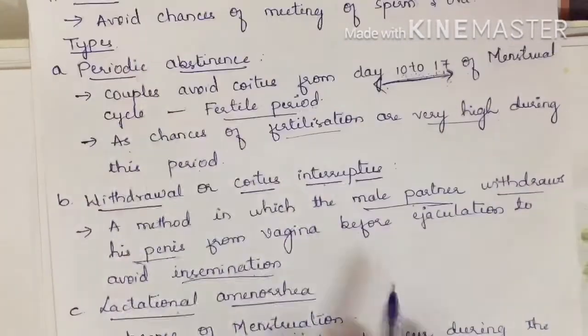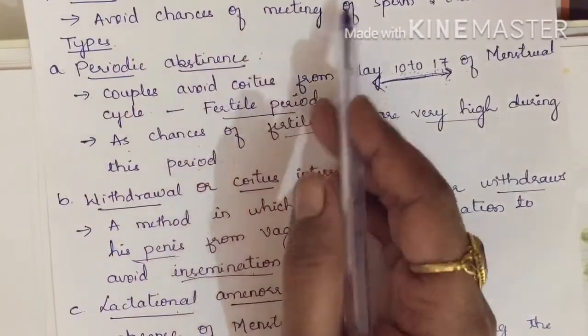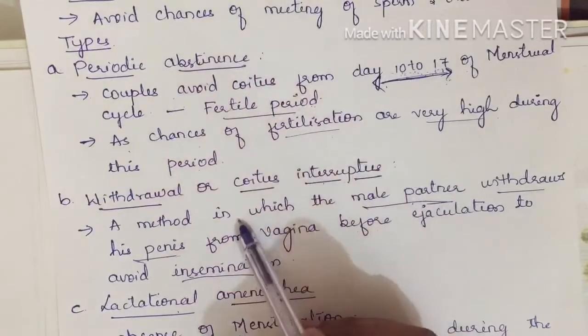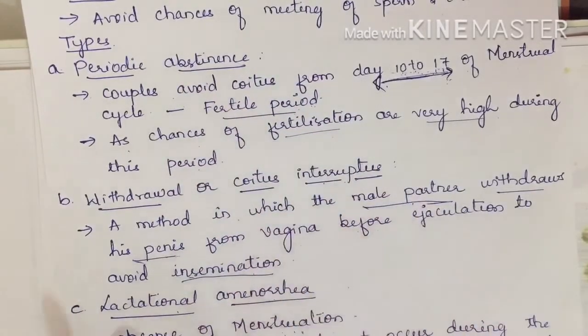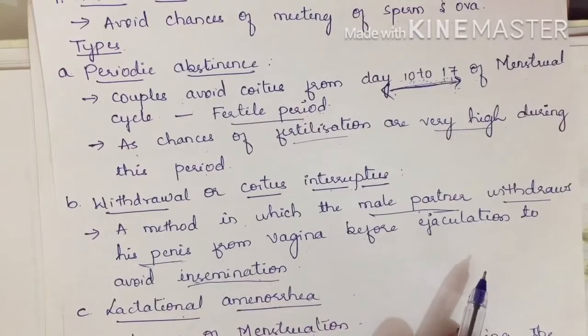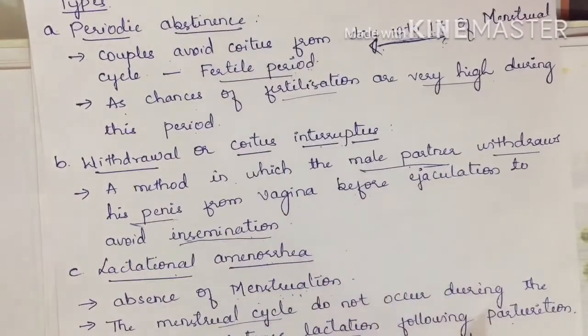Anyhow, this is about the natural or traditional methods, which have three types: periodic abstinence, withdrawal or coitus interruptus, and lactational amenorrhea. All types of contraceptives are very, very important. Either it can be asked for a 1 mark, 2 mark, 3 mark, or 5 mark question. All different types of questions have been asked from these methods.